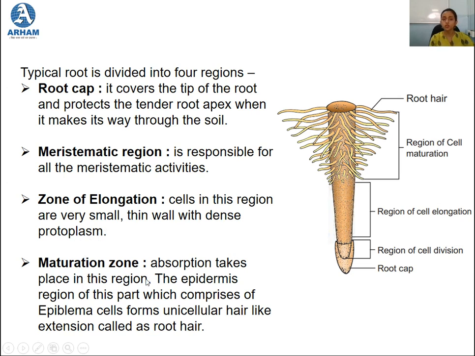Next is the maturation zone, which acts as the main absorbing zone. Absorption in the maturation zone takes place due to the presence of root hairs, and these root hairs are nothing but the cytoplasmic extensions of the epiblema cells. What are epiblema cells? Epiblema cells are special epidermal cells which are present in this maturation zone.